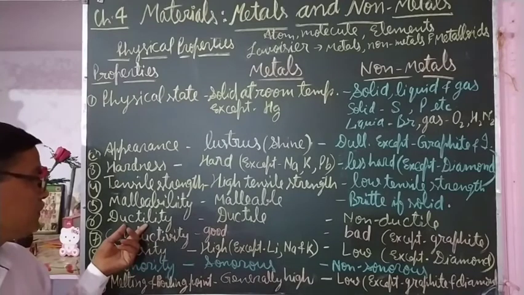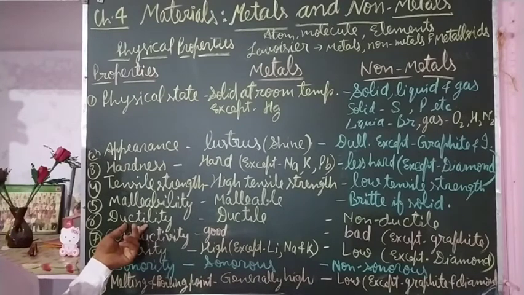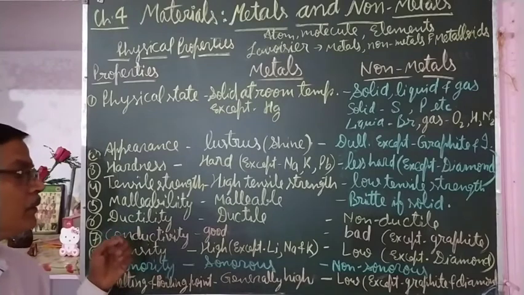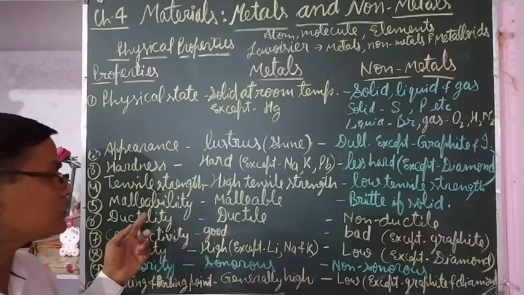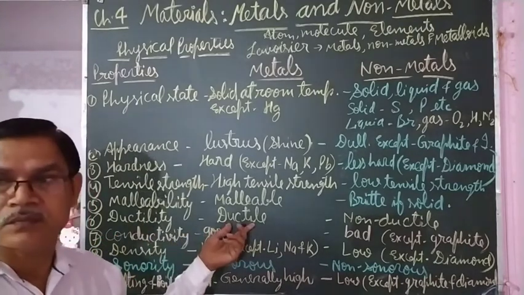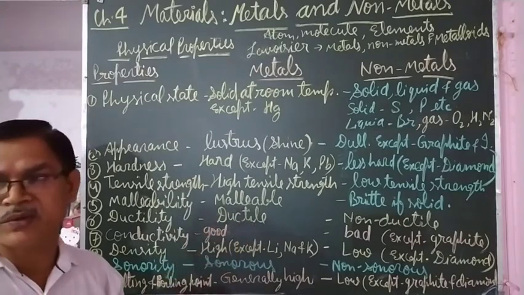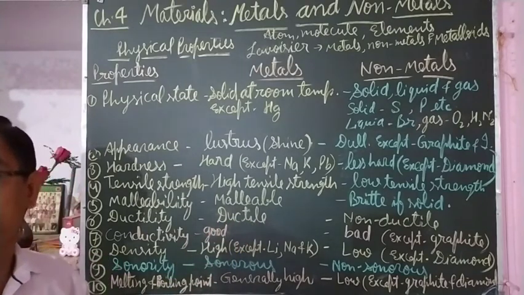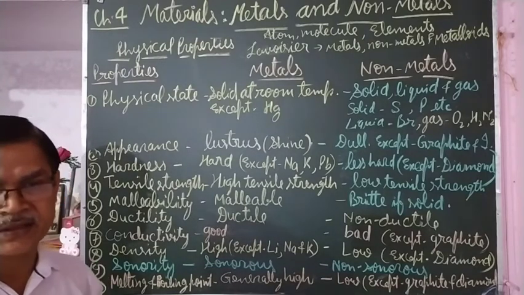Next property is ductility. Ductility is the property of a material by which it can be drawn into thin wire. So, you may have seen thin wires of copper and aluminium, whatever wires are there in your house, wherever an electric connection is there.